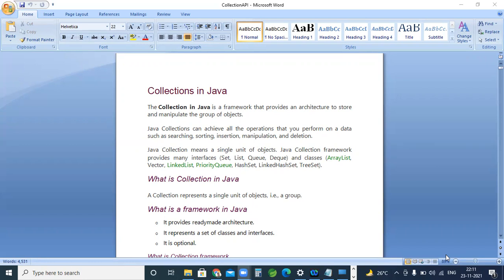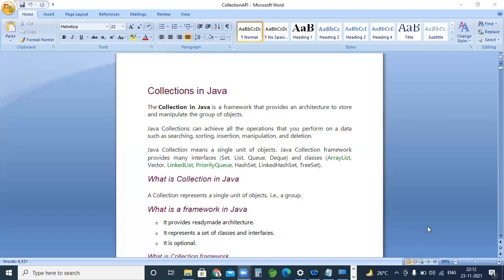And the size also: once the size is defined, if you want to add more elements than the size, it won't allow it, right? That time we are getting an array index out of bound exception. In exception handling we discussed that array index out of bound exception, right? So if you want to add more than the size that we have, then we get an array index out of bound exception. To eliminate these disadvantages, the collection API was introduced by the Java people.